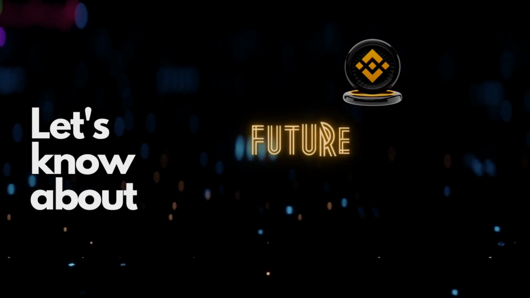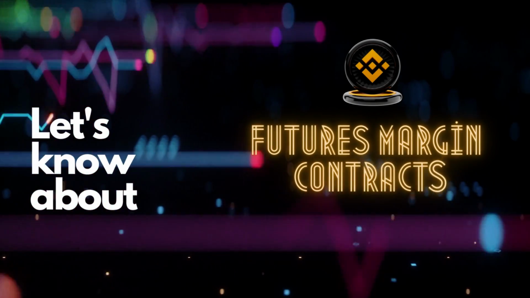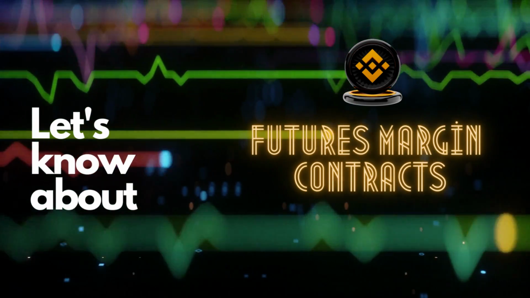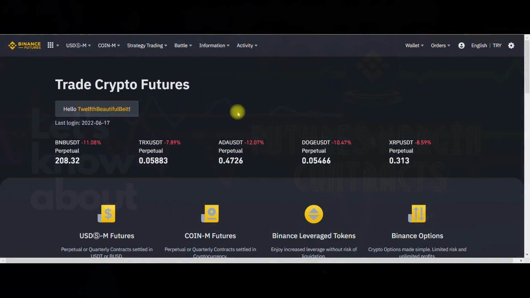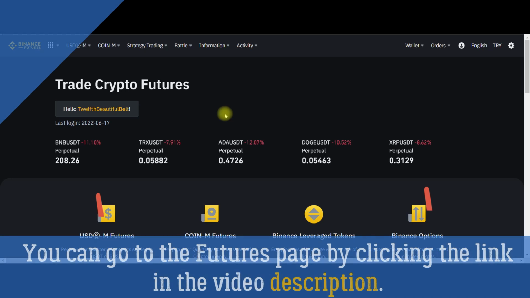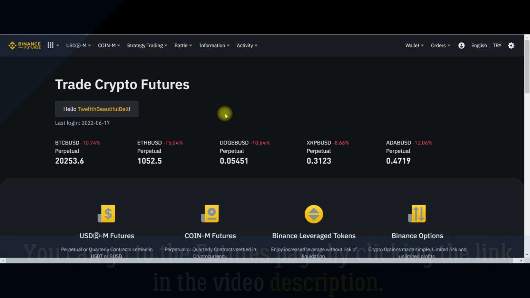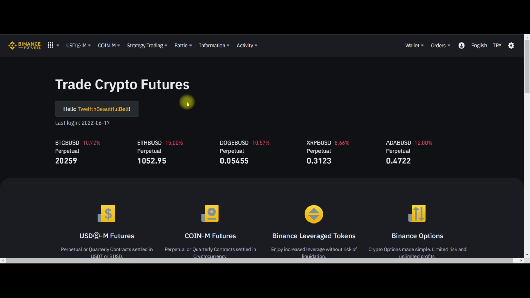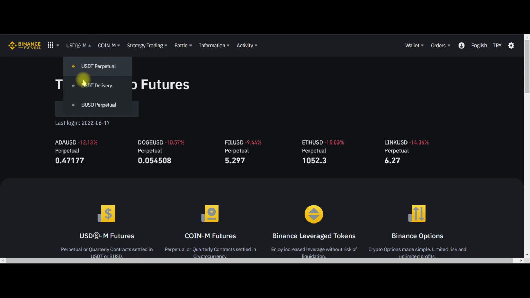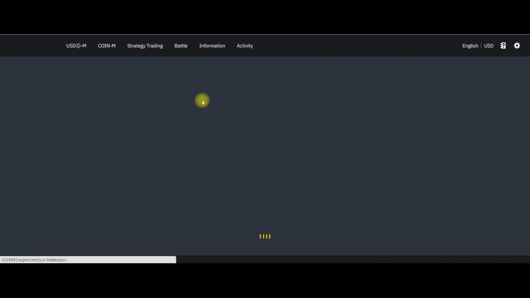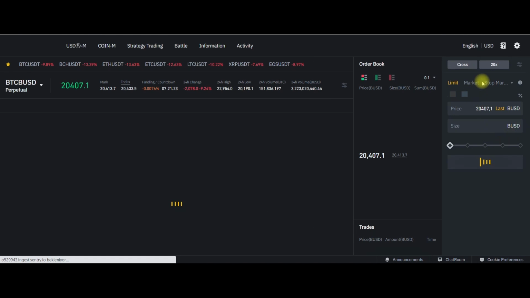Let's know about futures margin contracts, which is one of the most important usage areas of BUSD. Let's go to Binance and see together. By the way, you can directly access the page by clicking the futures trading link in the video description. After entering our futures page, we can enter the BUSD Perpetual section from the top menu. Let's see what we can do in the right instrument panel.